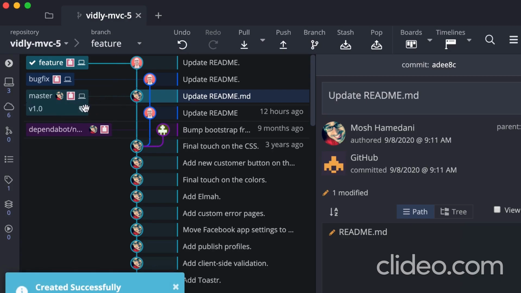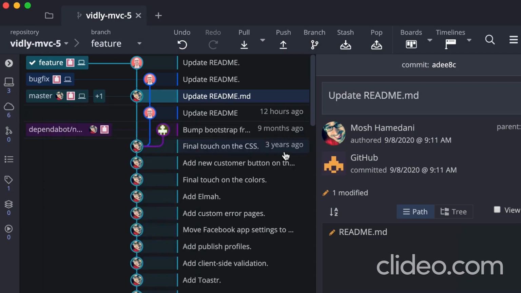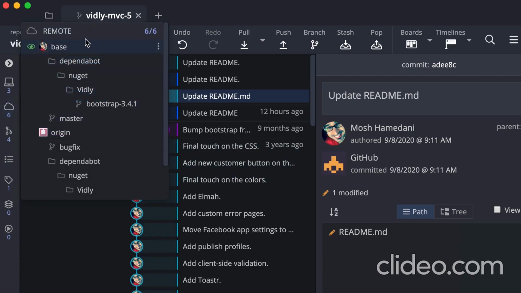Now we can right click this tag and push it to a remote repository. Here we have two remotes, base and origin. We can push to one of these repositories or to all of them. So GitKraken has a lot more features than GitLens. Here we can also manage our remotes. So on the left side, we currently have two remotes, base and origin. We can add a new remote, pretty straightforward.